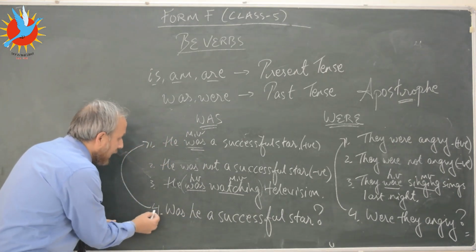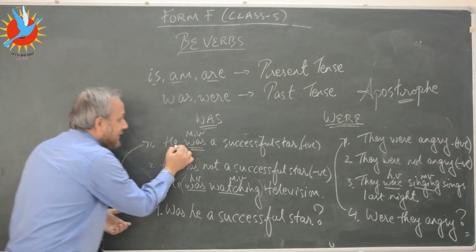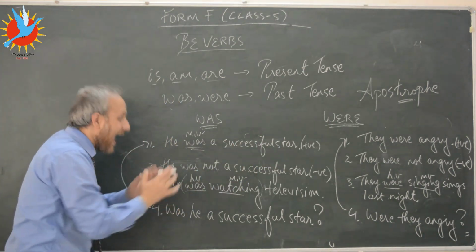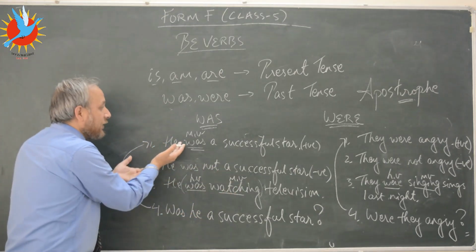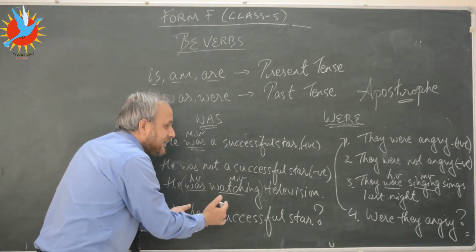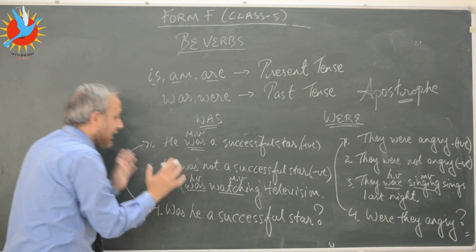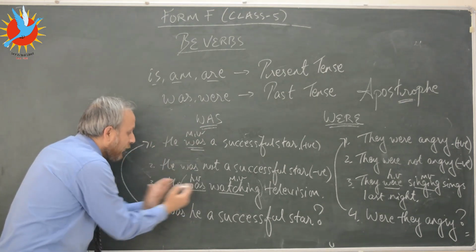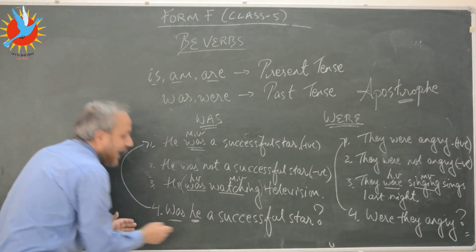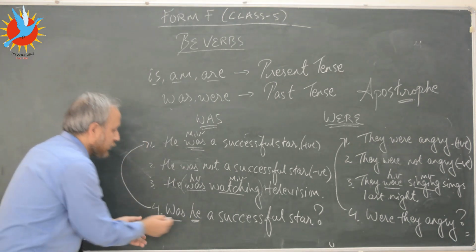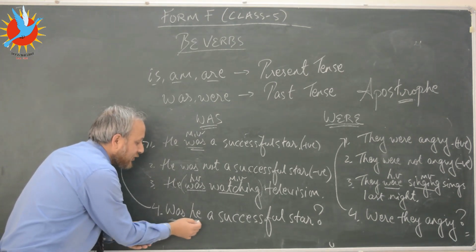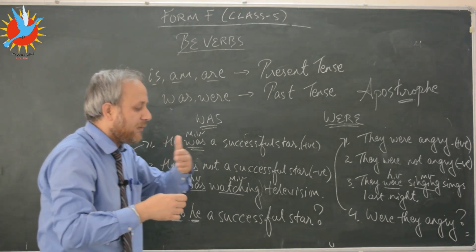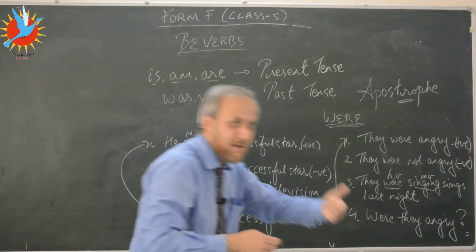Now if I want to change this, which is an assertive and positive sentence, into an interrogative or question sentence, again the rule is simple. You start with the verb followed by the subject. So do remember that: the helping verb followed by the subject and then followed by the main verb.